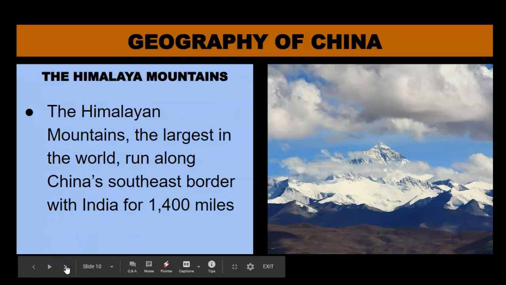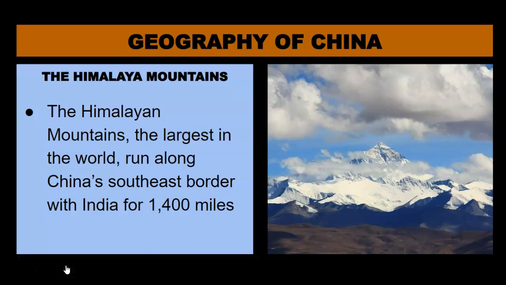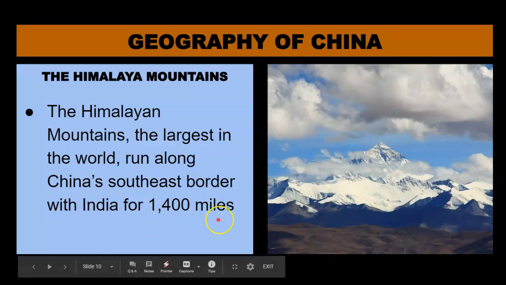All right, moving on. Our next geographic feature we're going to look at in Middle Ages China are the Himalayan mountains. The Himalayan mountains are on the southeast border of China, and they border the nation of India, and they are the largest in the world. Mount Everest is one of the Himalayan mountains, and that's 29,000 feet. That's the height at which airplanes fly. And to climb Everest, you need oxygen. So these are very large, formidable mountains, and they stretch along the southeast border of India for 1,400 miles. So the Himalayan mountains, the largest in the world, run along China's southeast border with India for 1,400 miles.